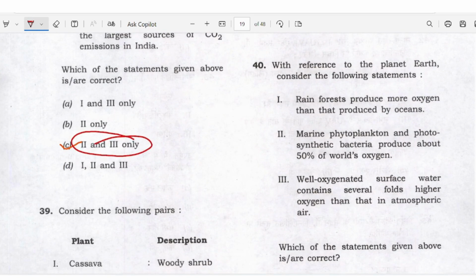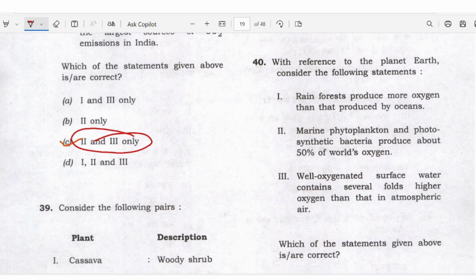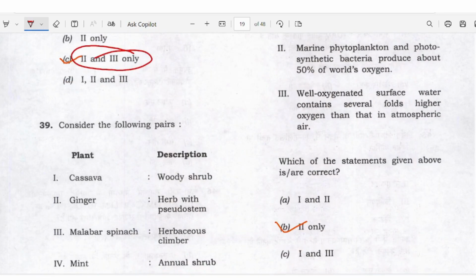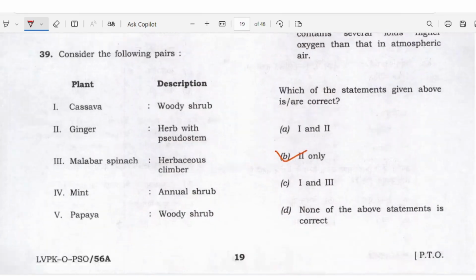With reference to the planet Earth, consider the following statements. Rainforest produces more oxygen than is produced by the ocean. Marine phytoplankton and photosynthetic bacteria produce about 50% of the world's oxygen. Well oxygenated surface water contains several fold higher oxygen than atmospheric air. Here option B is right.